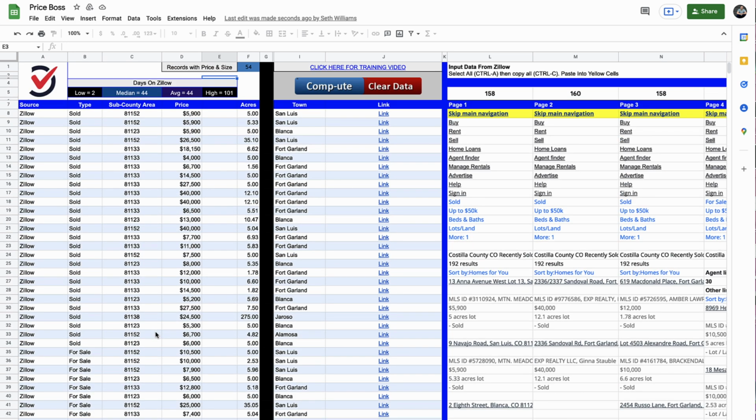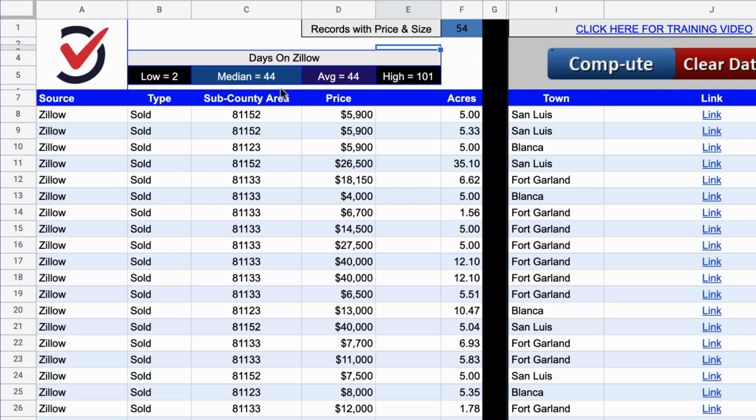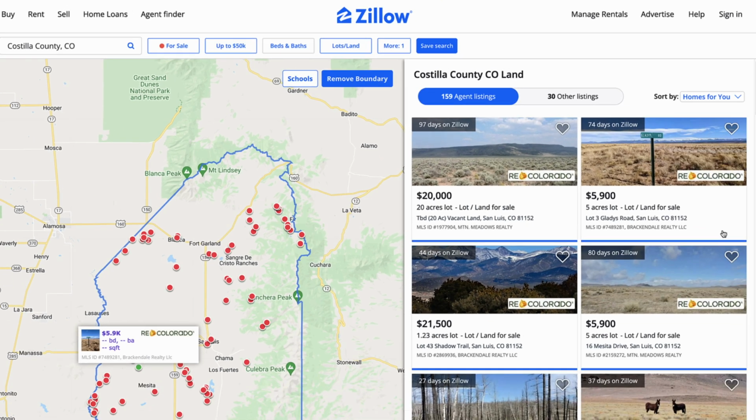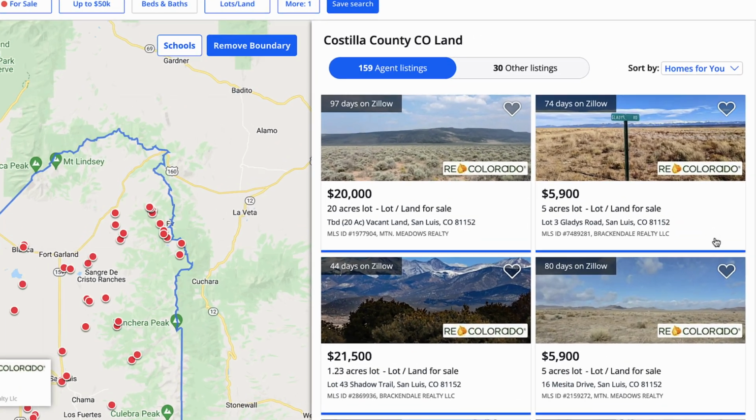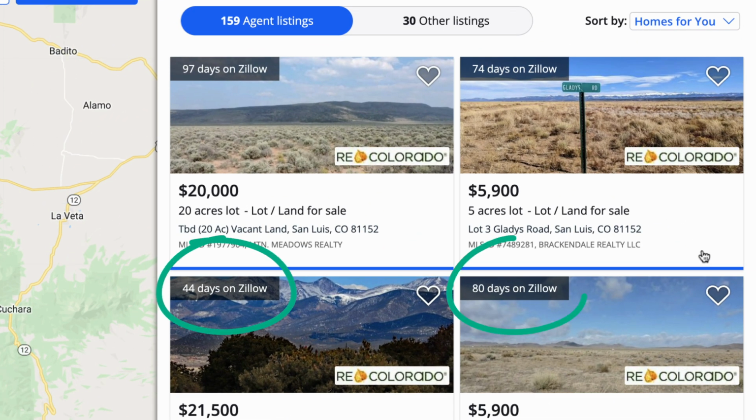And just some useful stuff I'll point out here on this particular sheet. When it comes to days on Zillow, this is something about Zillow that's always been a useful feature, because Zillow will tell you how many days that listing has been on the market, which is useful to know just in terms of how quickly our property is selling in this market.